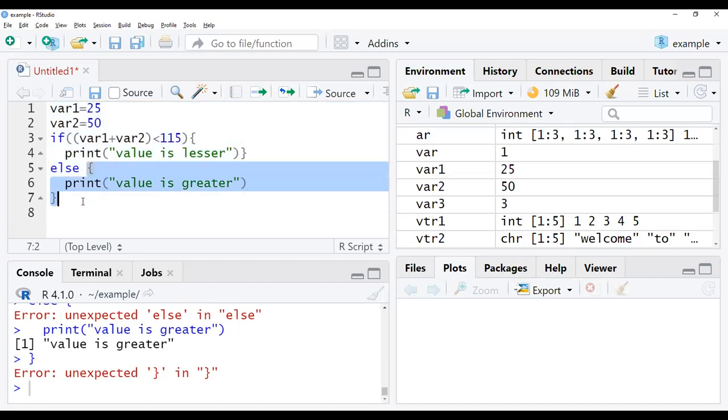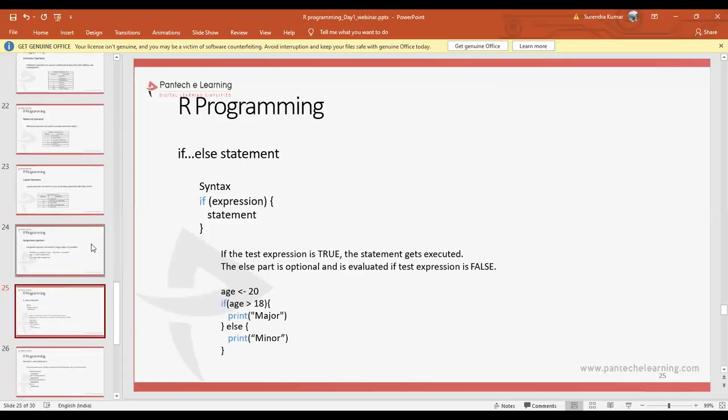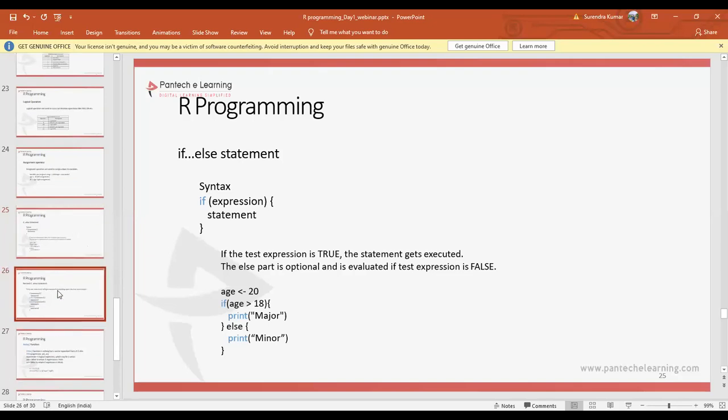So we will remove this. Yes, we are getting that the value is greater. So it will check the condition, and as per the condition, it will be executing. Okay, now we'll move on to the next slide. So we have completed the if else statements.